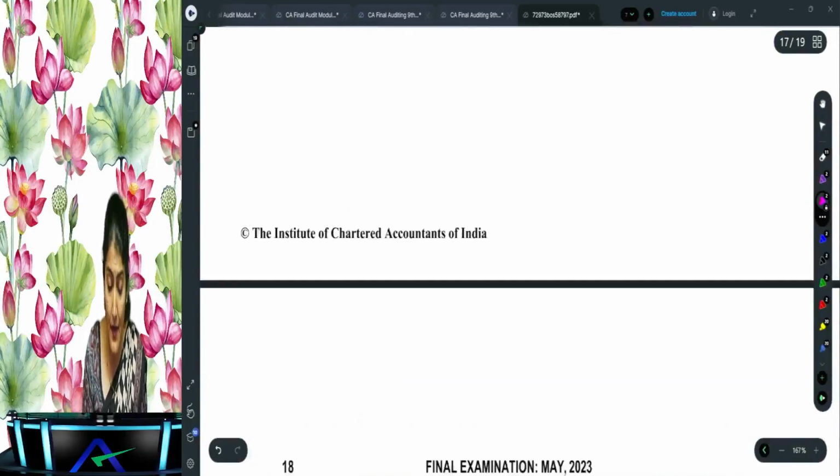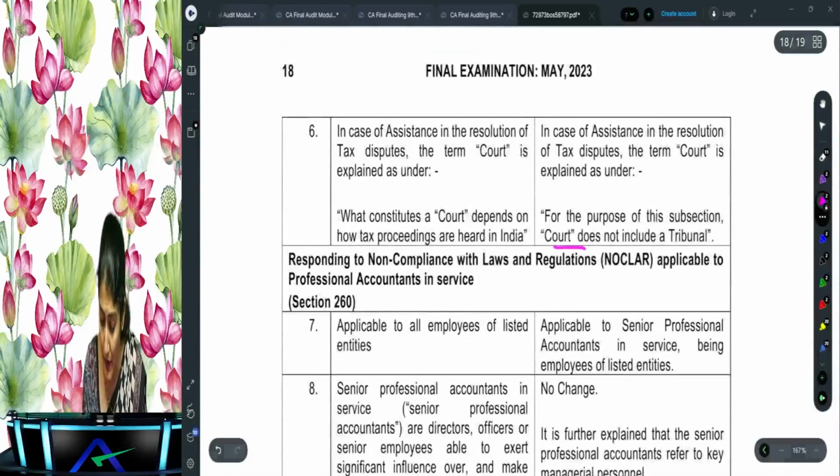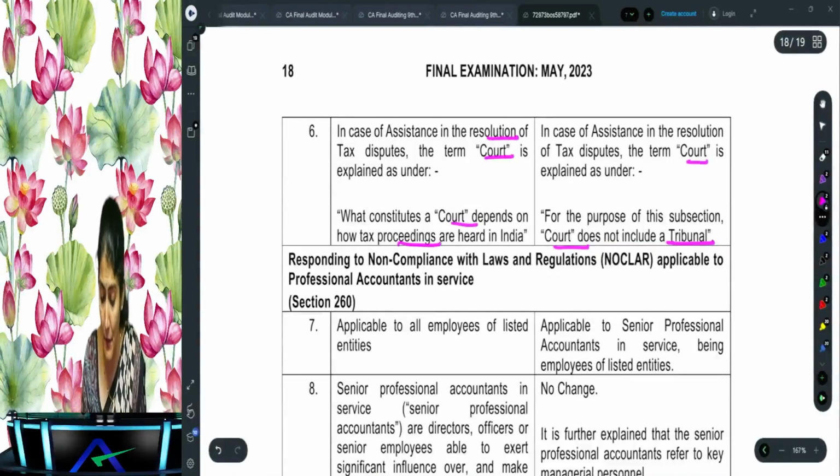Okay, yes, repealed. Then tax services to the audit clients, right? So what does it say? Court will not include the tribunal. Right? So in case of assistance in the resolution of tax disputes, the term court is explained as court depends on the tax hearings, but here what they've clarified is, court does not include the tribunal.